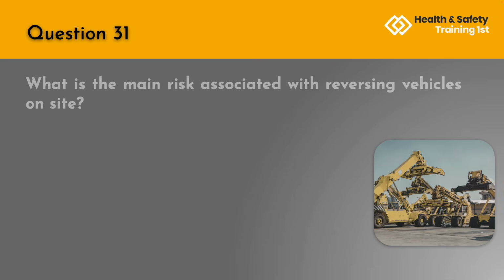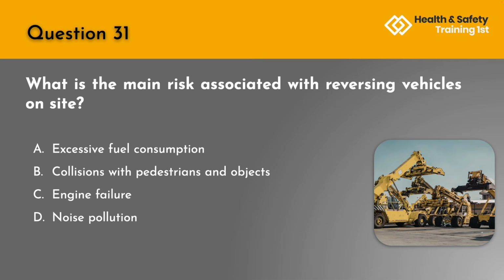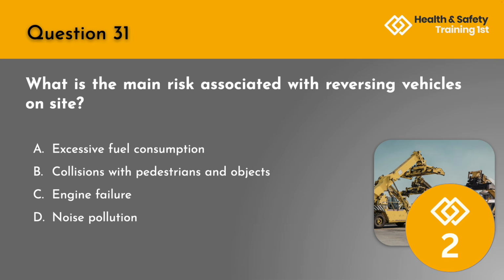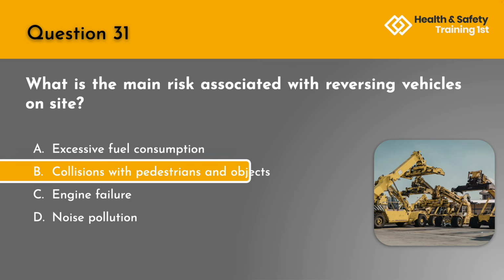Question 31. What is the main risk associated with reversing vehicles on site? A. Excessive fuel consumption. B. Collisions with pedestrians and objects. C. Engine failure. Or D. Noise pollution. The correct answer is B. Collisions with pedestrians and objects.